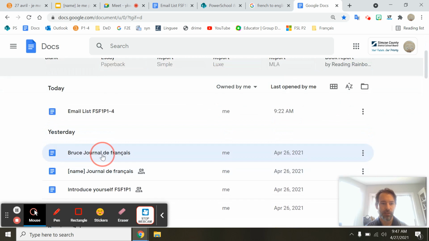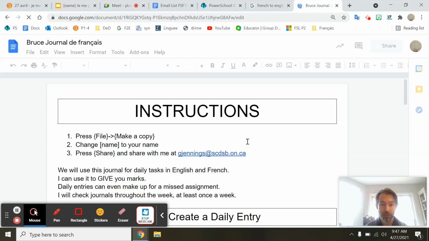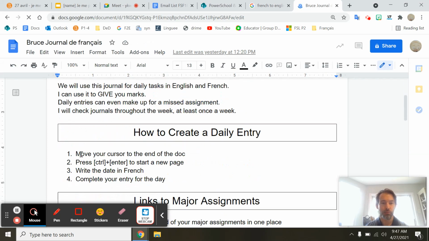So here is my copy. It's Bruce, Journal de Français. So we have a hypothetical student, Bruce. He's copied this, and then he looks in here and it says how to create a daily entry. Move your cursor to the end of the doc, press Control plus Enter to start a new page, write the date in French, and complete your entry for the day.